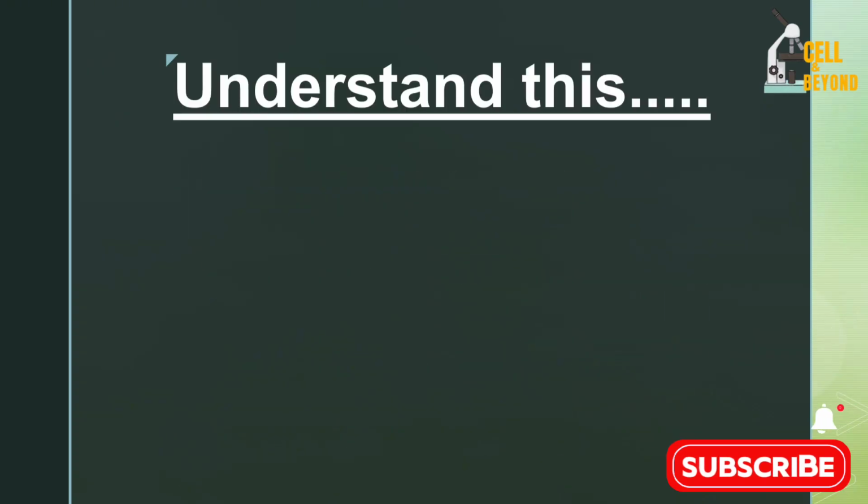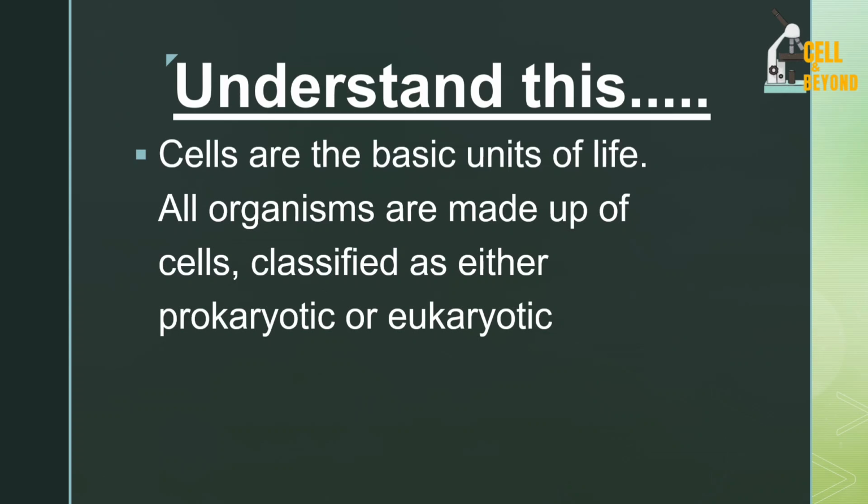I want you to understand something, that cells are the basic units of life. All living organisms are made up of cells, all right? Every building you see out there, for instance, is made up of single bricks or blocks. All the blocks are stacked together to give you that beautiful building you're seeing today. You that are listening to me right now are made up of billions of cells, and each of these cells falls within these categories, either prokaryotic or eukaryotic. But I want to tell you, obviously, you are made up of eukaryotic cells. But majorly in biology, every cell can be classified either as a prokaryotic cell or a eukaryotic cell.